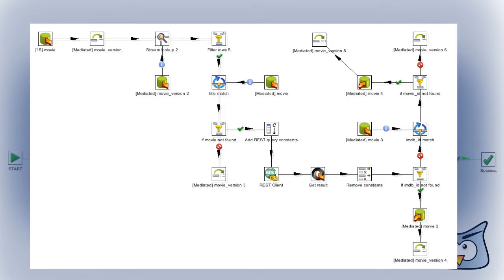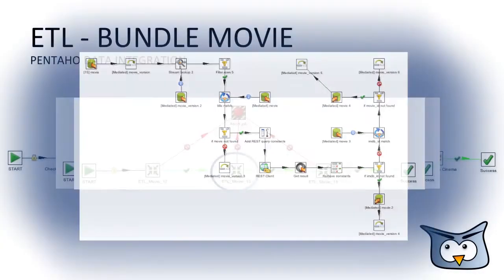If the movie was not found, we use the REST client to receive the IMDb ID of the movie. If no IMDb ID was found, we add a movie item to our database and update the movie version relation via insert update. If an IMDb ID was found, we again do a match with the movie table, but this time using the IMDb ID. If the IMDb ID is already in our database, we simply update the movie version relation. Otherwise, we first add the movie to our mediated schema and then update the relation.